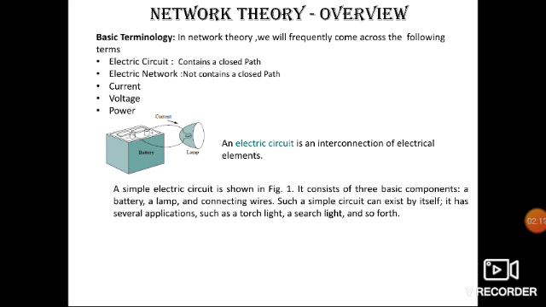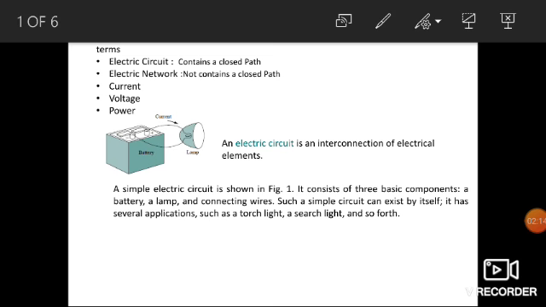An electric circuit contains a closed path for providing a flow of electrons from a voltage source or current source. The elements present in the electric circuit can be in series combination, parallel combination, or any more combination as you desire.